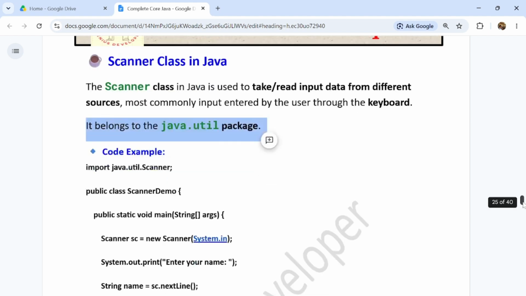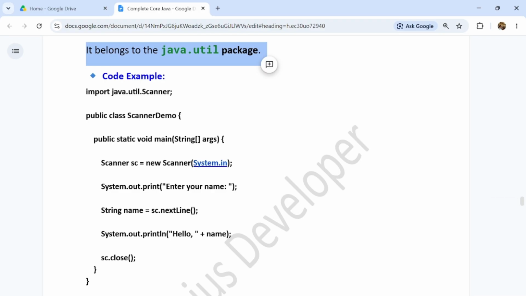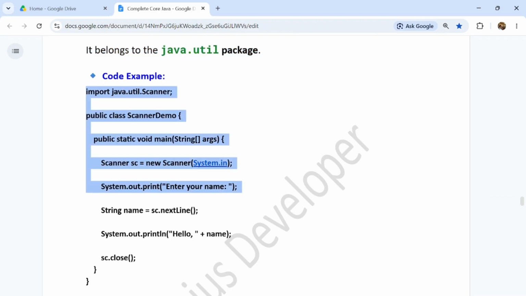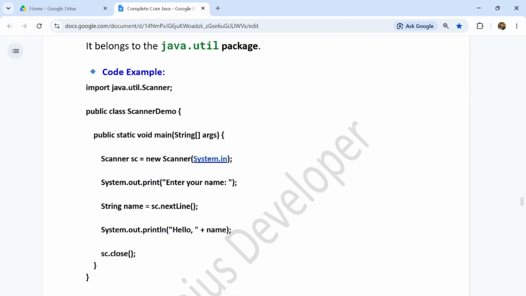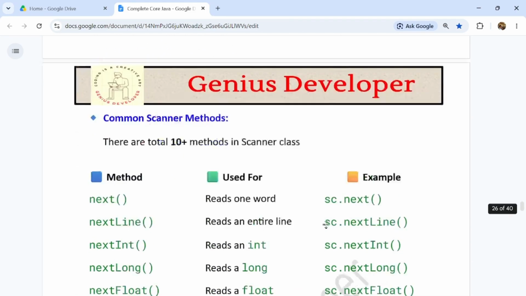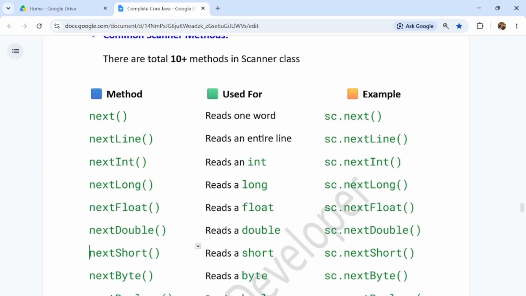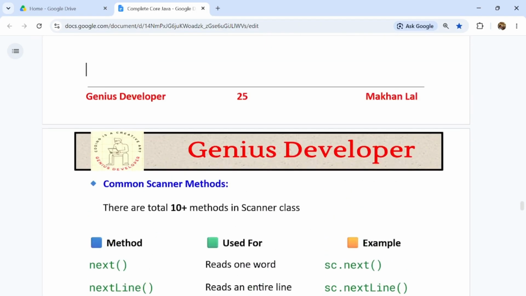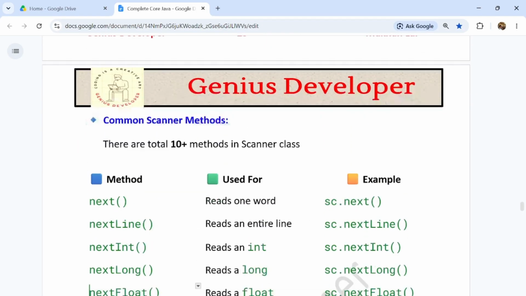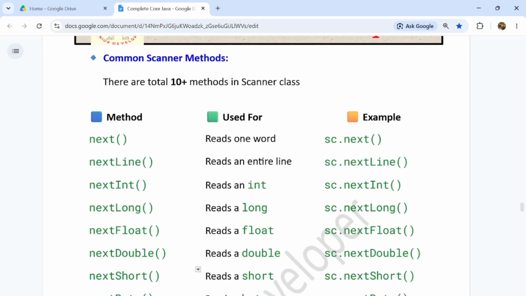Here I have written the code. This is the code example of the Scanner class, guys. I will show you in the code also, in IntelliJ. But before that, I would like to show you the common Scanner methods. Here are the common standard Scanner methods. There are a total of 10 plus methods in the Scanner class.